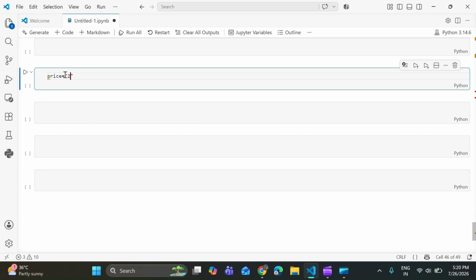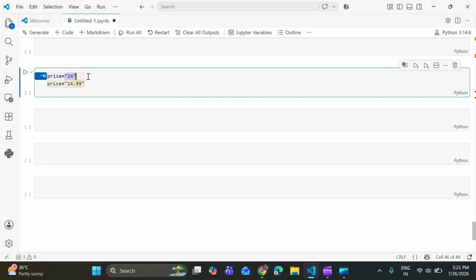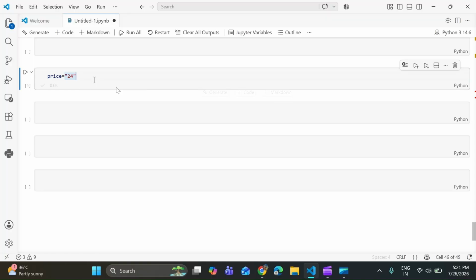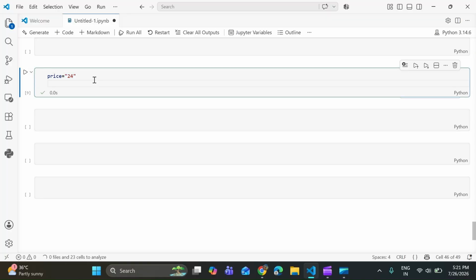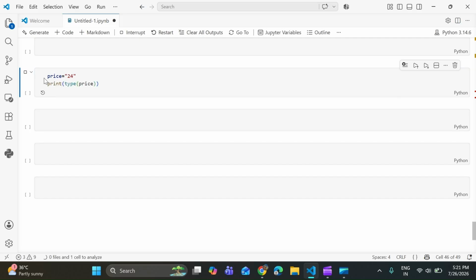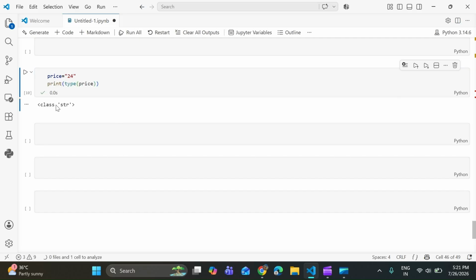It's text because it's written in quotation marks. You can check the type of this variable. Yeah, so string is the type. Right now this is a string, not an integer.